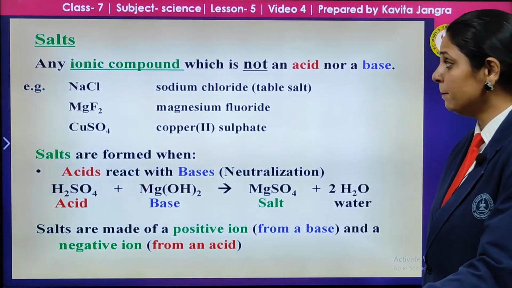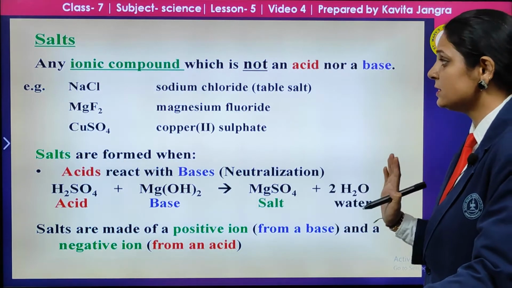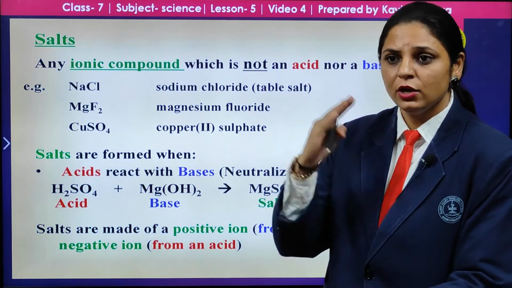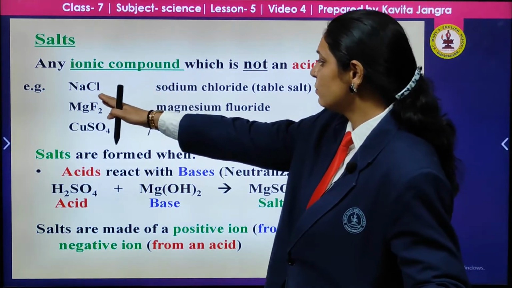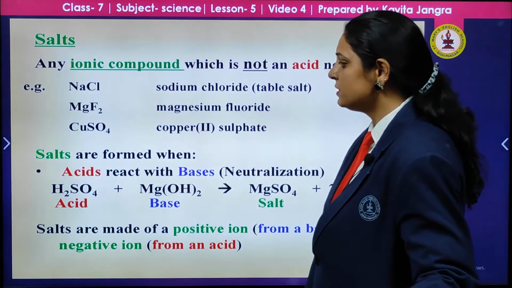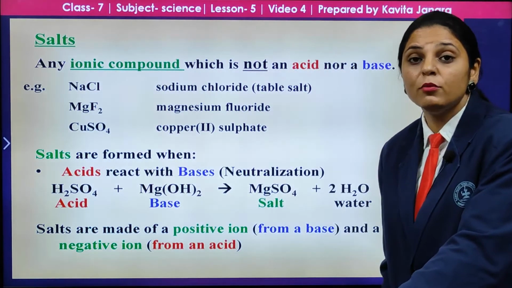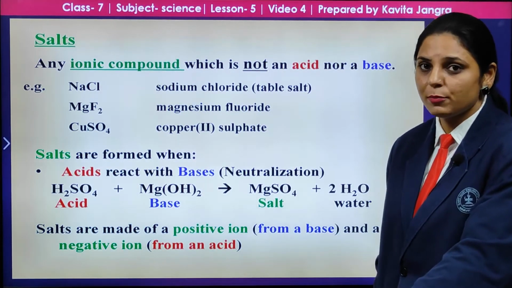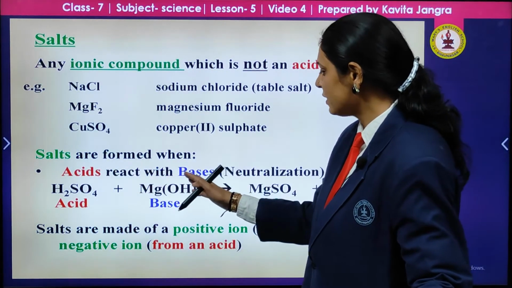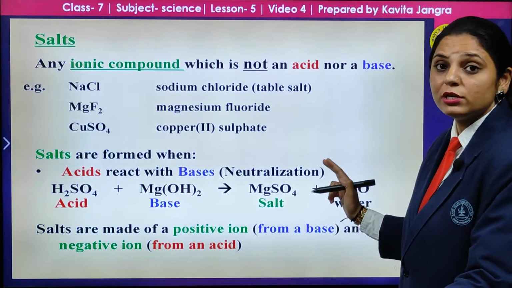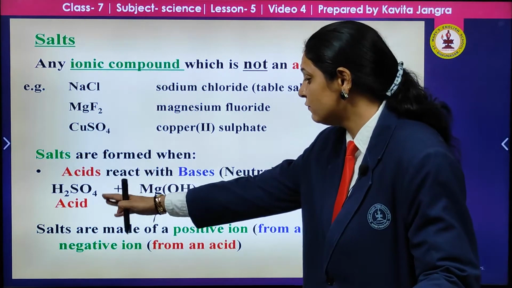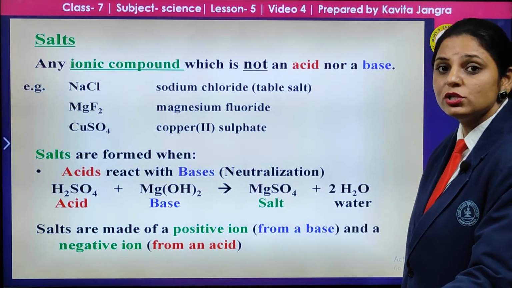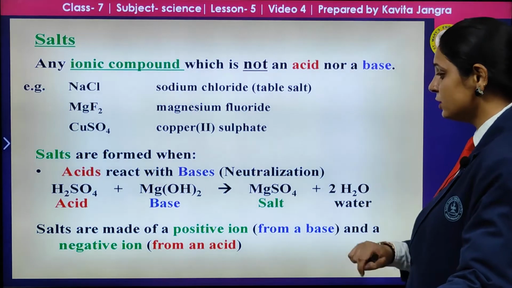Salt is any ionic compound which is not an acid or a base. Examples are sodium chloride, magnesium fluoride and copper sulfate. When are salts formed? Did you recall? When an acid and a base react with each other, salt and water are the products. This process is called neutralization. Sulfuric acid reacts with the base magnesium hydroxide to form magnesium sulfate, which is ultimately the salt, and water is released.